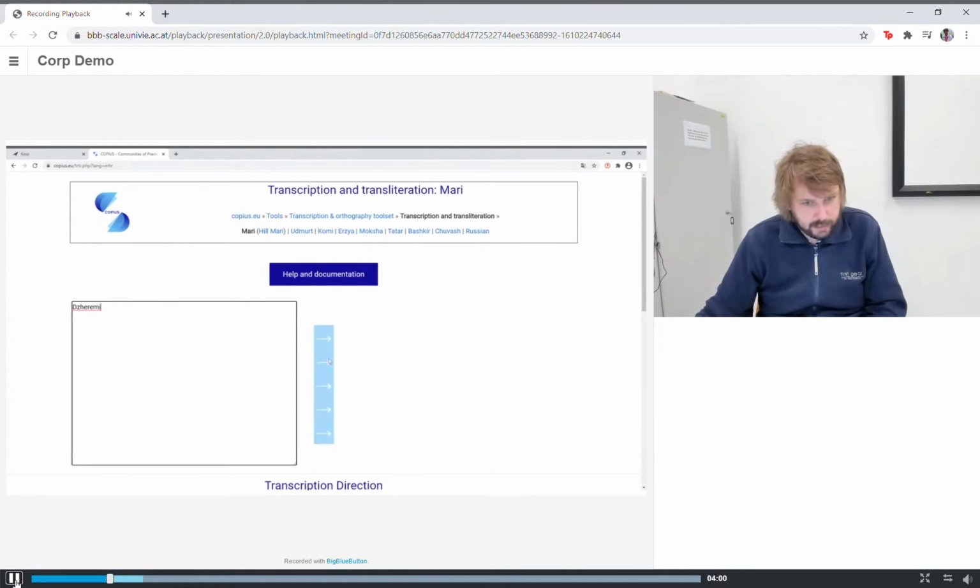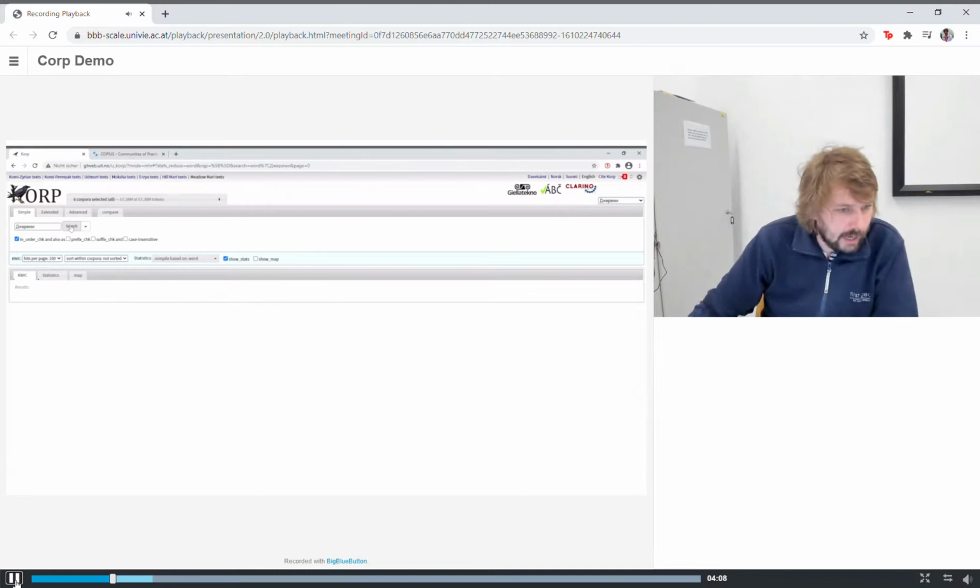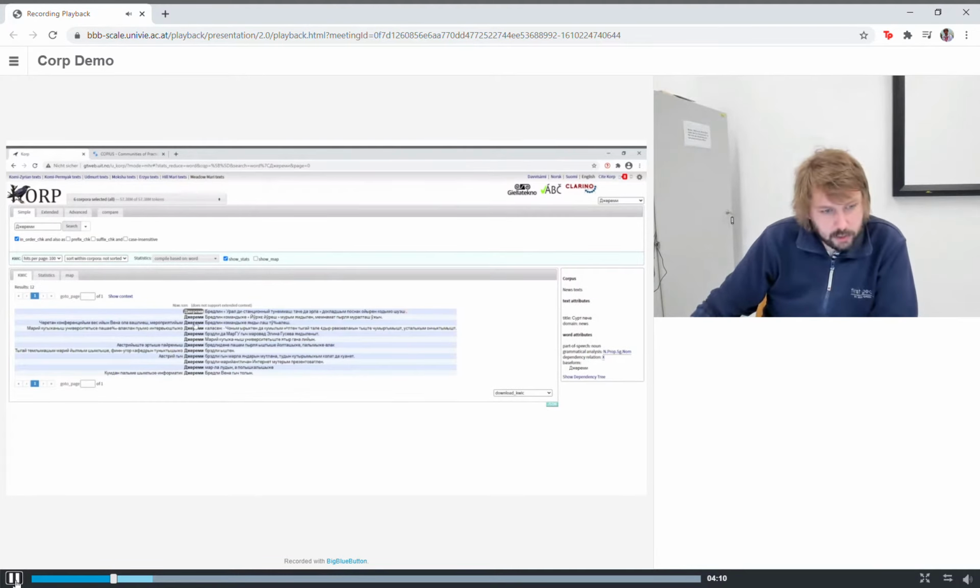So here I have my name now in its correct Russian rendering. I copy this and I do a simple search. And here I find all the occurrences of my name, at least in the nominative. I would not be finding inflected forms of my name.